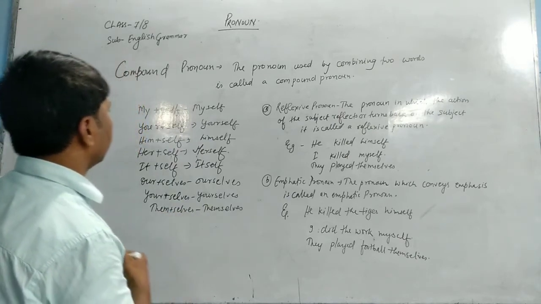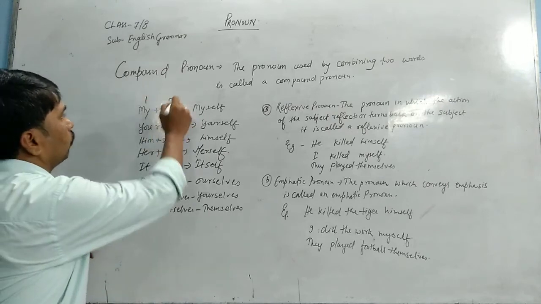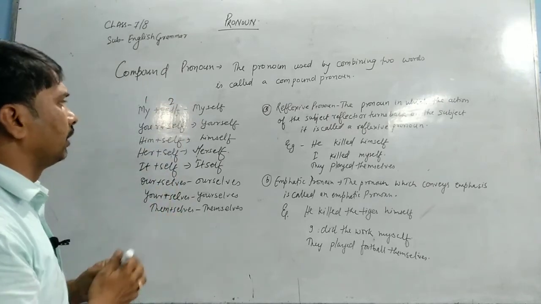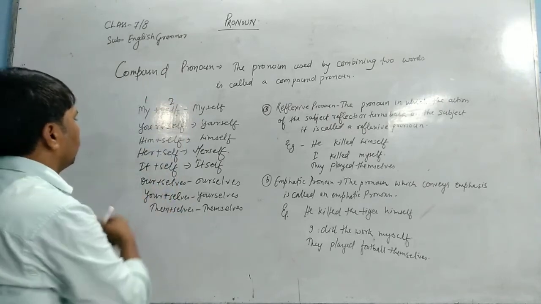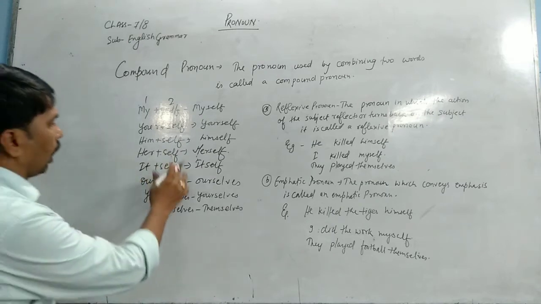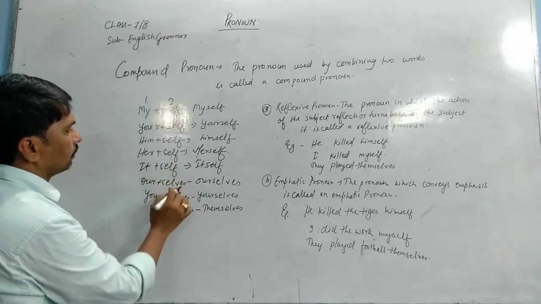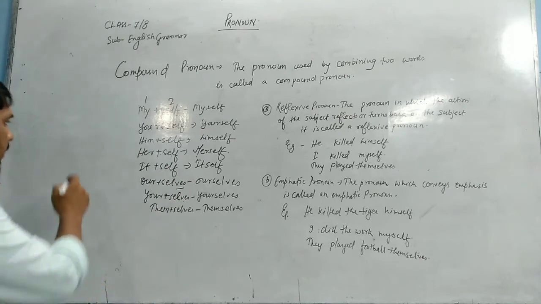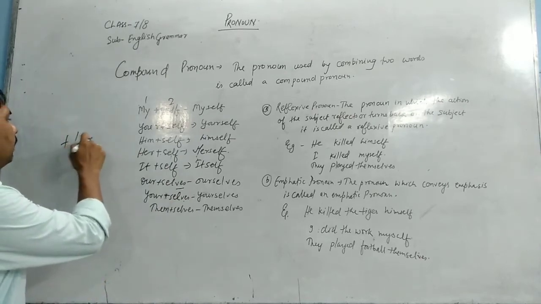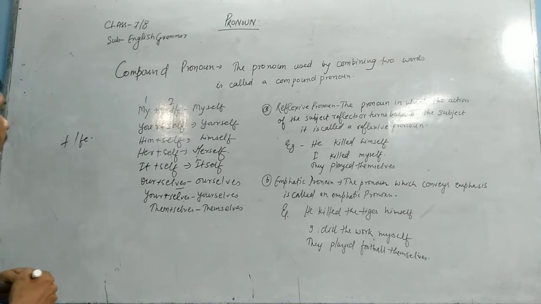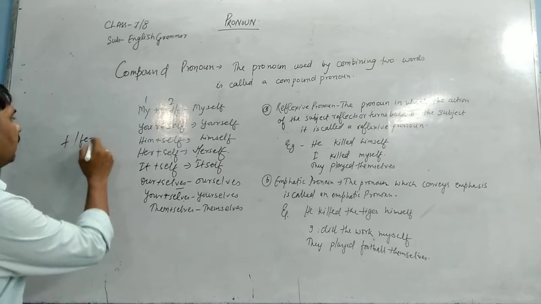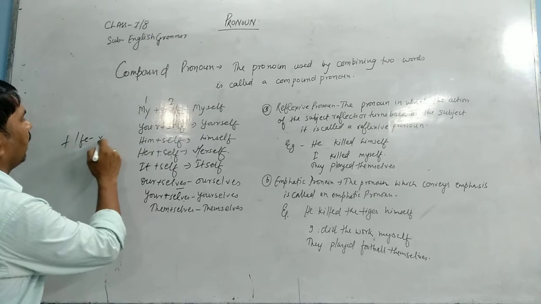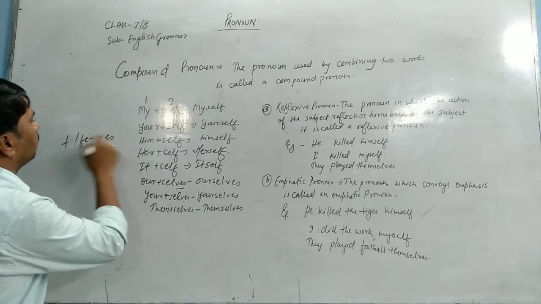So you have seen here there are two words, and the two words are joined together. And how has it been made into selves? In the Numbers chapter we have read that whenever there is an F or FE at the end of a word, we change that F into V and add ES.